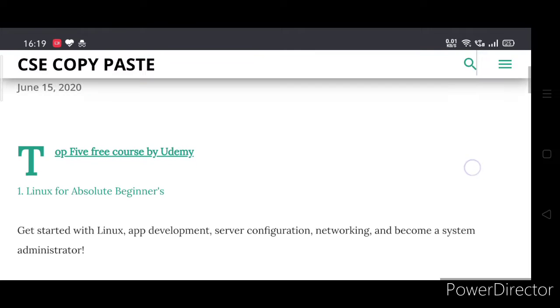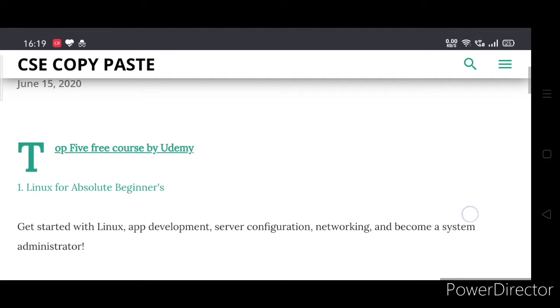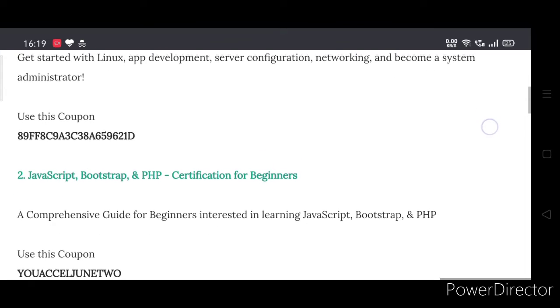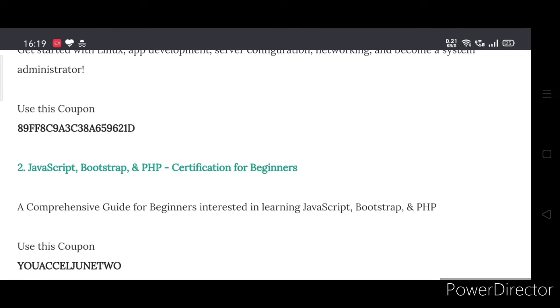First one is Linux for Absolute Beginners. Get started with Linux, app development, server configuration, networking, and become a system administrator. Second one is JavaScript, Bootstrap, and PHP certification for beginners. A comprehensive guide for beginners interested in learning JavaScript, Bootstrap, and PHP.